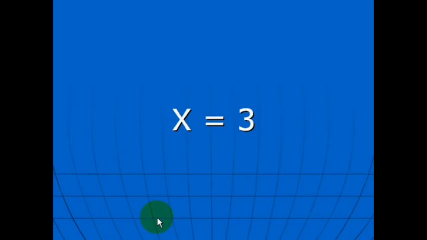Let's see this example. In algebra, x is equal to 3 means the value of x is 3. In other words, x and 3 are equal, whereas in C or C++ language, x is a variable name and x is equal to 3 means take the value 3 and put it in the memory location labeled as x. In other words, the value 3 is assigned to the variable x.